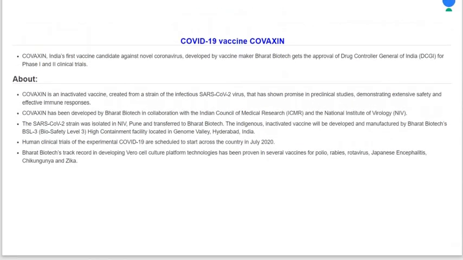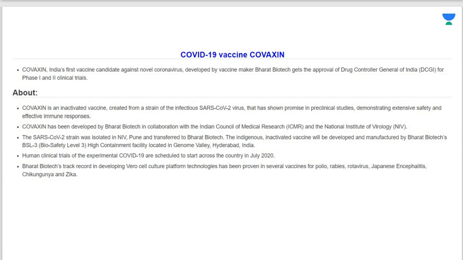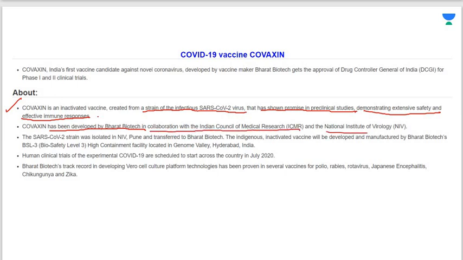So what is Covaxin? Let us understand that. Covaxin is an inactivated vaccine created from a strain of infectious SARS-CoV-2 virus that has shown promise in preclinical studies, demonstrating extensive safety and effective immune response. It has been developed by Bharat Biotech in collaboration with Indian Council of Medical Research and National Institute of Virology. This is again very important. ठीक है, आपको manufacturers का नाम याद रखना है.